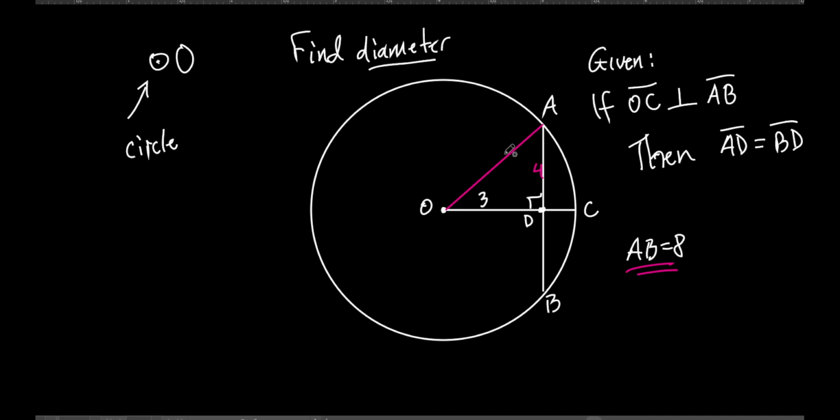Pythagorean theorem. Okay? They made this example super easy for you, right? 3, 4, 5. They could have given you different numbers, but you could have used the Pythagorean theorem to find this. So what is OA? It's 5. Well, OA is a what of the circle? From the center to a point on the circle. It's a radius. So what's the diameter then? If the radius is 5, then the diameter has to be 10, and that's how you found the answer.